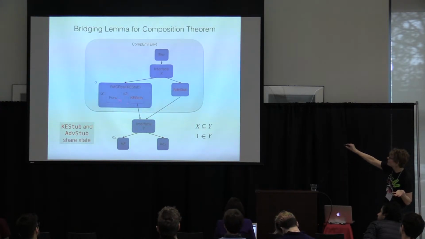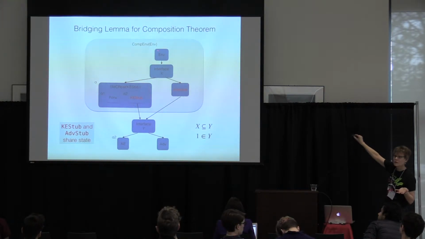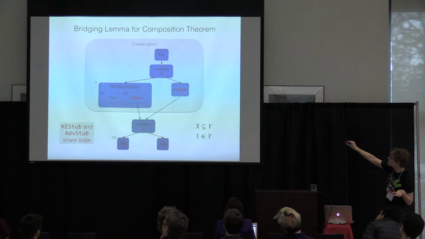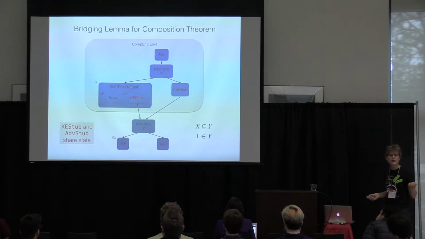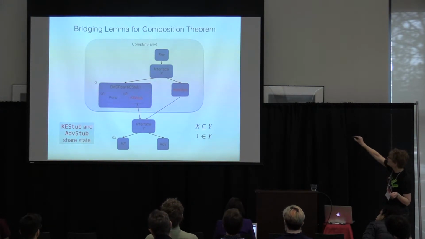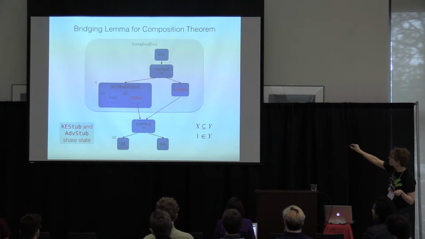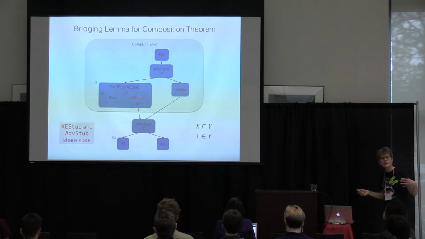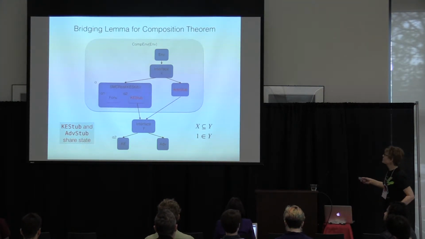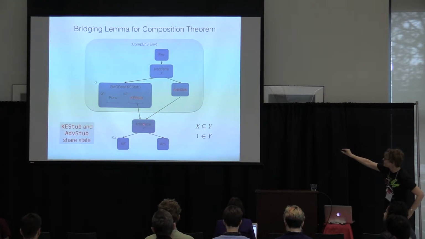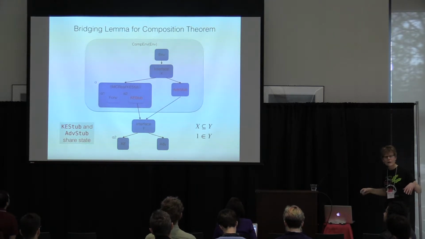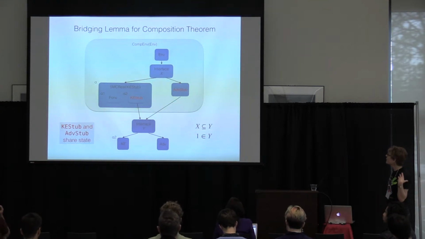And they're talking to a composed environment that has the real environment inside it. Here we've got SMC real of this KE stub and the forwarder, and we've got the adversarial stub sitting over there. And we have the interface here, the guard is X, just like it was outside. But down here, we've got a Y, which can be a superset of that. And so what do the stubs do? When a message comes into them, they just forward it down to the interface. So something that should go to the adversary flows like this. Something that comes into here can flow like that. They're just forwarding down to the lower part of this diagram.